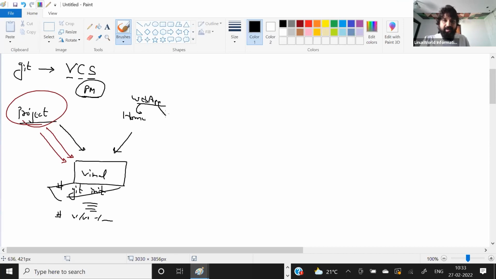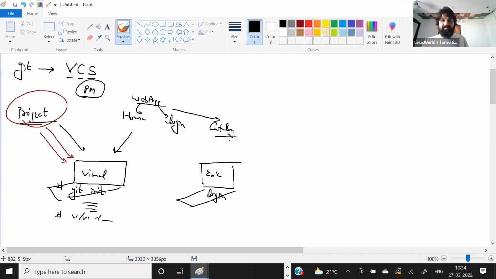Another person's responsibility is to create the login page, and this person is sitting at their laptop. Let's say this is Eric, and their responsibility is to create the login page, so he is writing separate code for the login. Or maybe there might be a catalog page, for my company's e-commerce site, with multiple products.